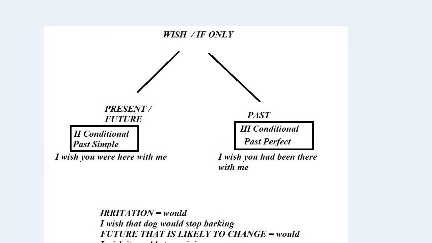So let's open our wish table and analyze it. Okay, wish, referring to the past. That means we need to use past perfect, just like in the case of third conditional. I wish we had informed them about the upcoming storm. I wish we had informed them about the upcoming storm, okay? Mike prefers me not to visit my uncle anymore. Mike would rather... Okay, so let's open our would rather table.